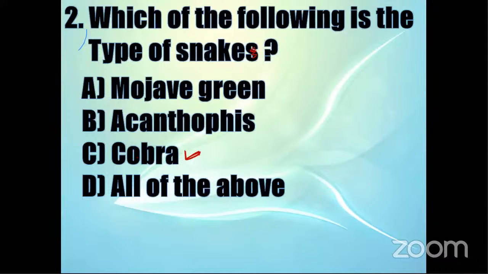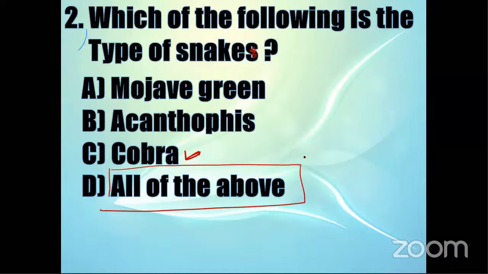But when you have all of the above in the options, chances of success of all of the above is 34%. So until and unless you are sure, I would suggest going with all of the above because chances of success are more.